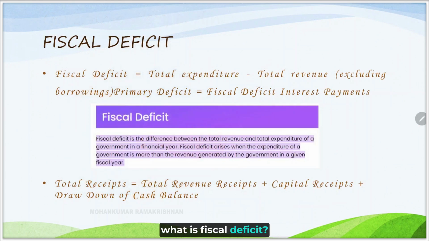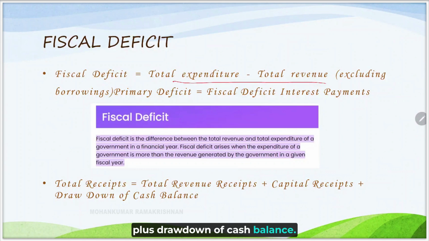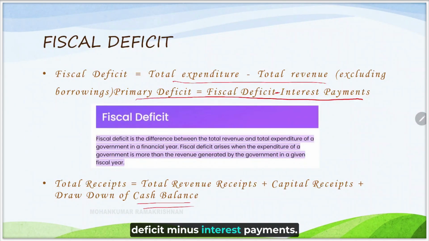Now what is fiscal deficit? Fiscal deficit is expense minus revenue. Total receipts is total revenue receipts plus capital receipts plus drawdown of cash balance. What is the cash in hand? That has to be also considered for accounting the total receipts. And primary deficit is fiscal deficit minus interest payments. Now these small formulas, please make a note, because you will get numerical problems with these minor formulas.